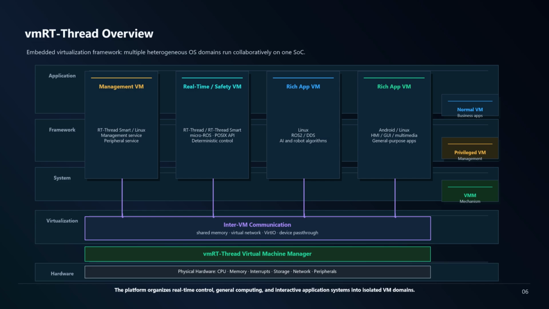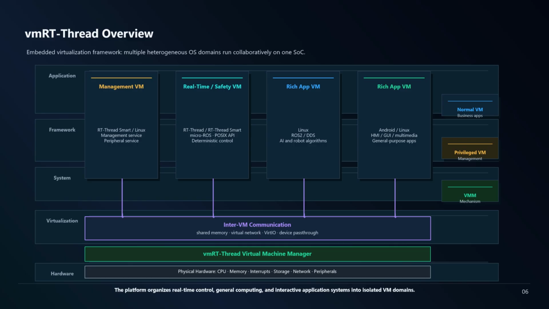Above the virtualization layer are multiple virtual machine runtime environments. This is also the focus of the architecture. The system can be divided into different types of virtual machines, and each virtual machine carries different tasks. The first type is the management VM, also called the privileged VM. It usually runs RT-Thread Smart or Linux. It provides management services and peripheral services. Its responsibilities include unified system resource management, peripheral access service, and management and scheduling support for the whole virtualization system. It can be regarded as the control center of the system.